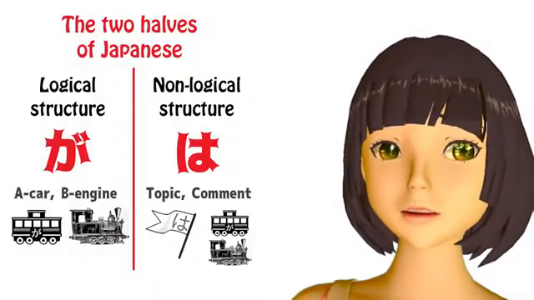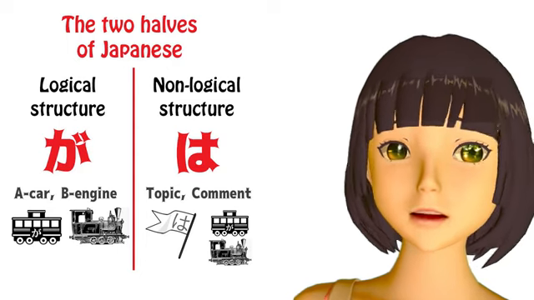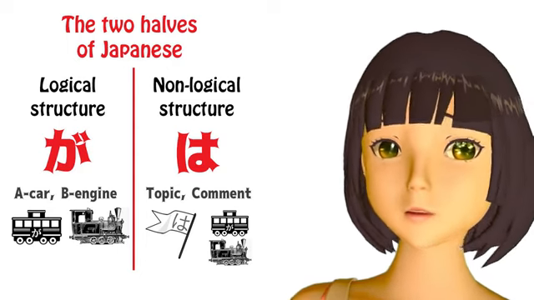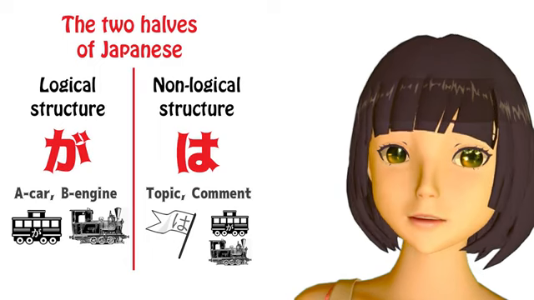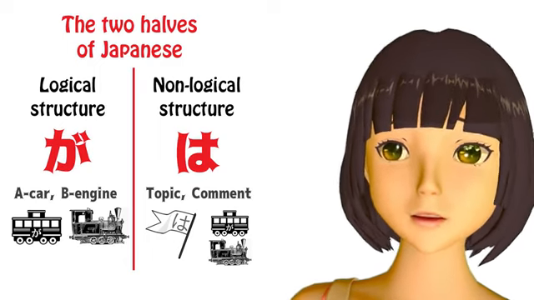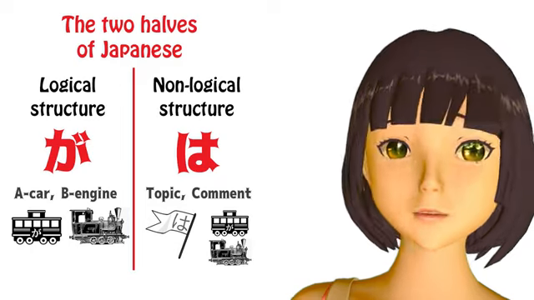Today, we're going to talk about one of the most important subjects in Japanese structure. In fact, this is the other half of Japanese structure. We've referred to it on many occasions. You can't really do very much Japanese without it. But we've never tackled it head on, and that's what we're going to do now.